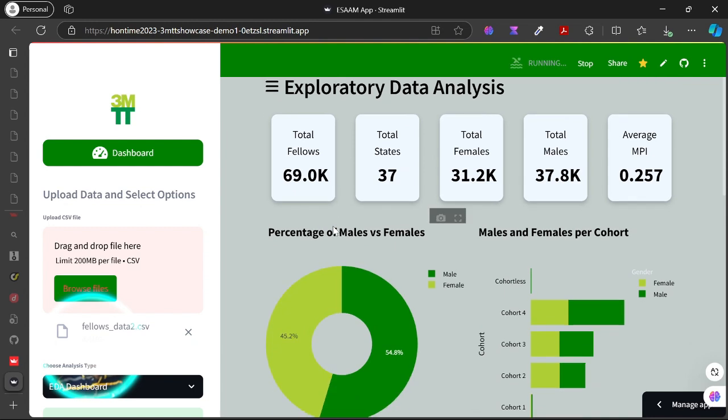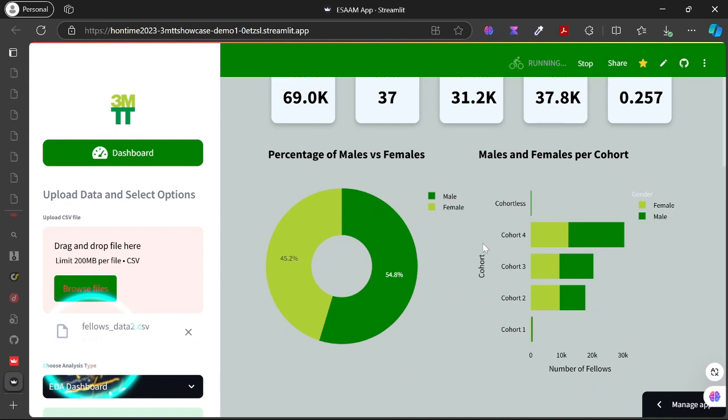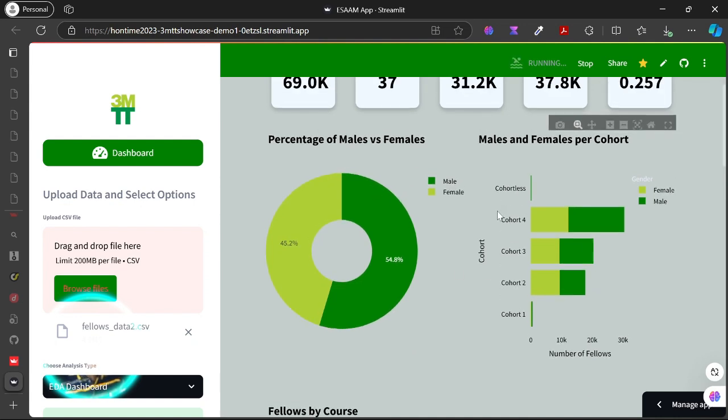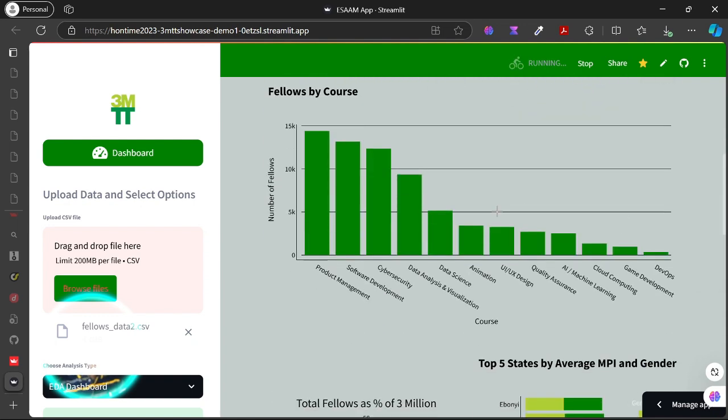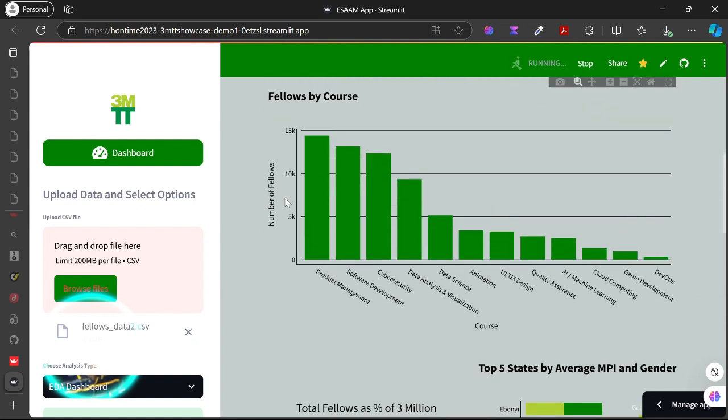And from this, you can see we have a data set of about 69,000 fellows coming from 36 states, including FCT. We have a moderate distribution of males and females, and an average MPI of 0.257, which is what is on Nigeria now. And you can see a lot of charts here telling you about the distribution of males and females in percentage, the distribution of males and females by cohorts, the horizontal bar chart that you can see there. And you can also see the distribution of fellows by courses. So this tells you a little bit about your data just to familiarize yourself with it.